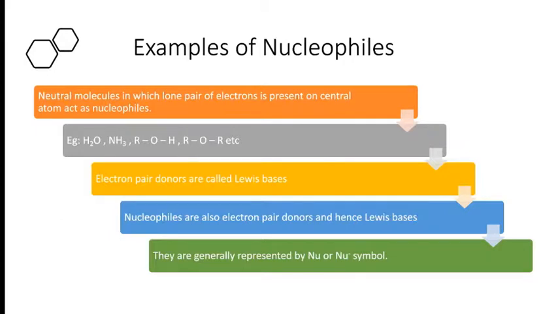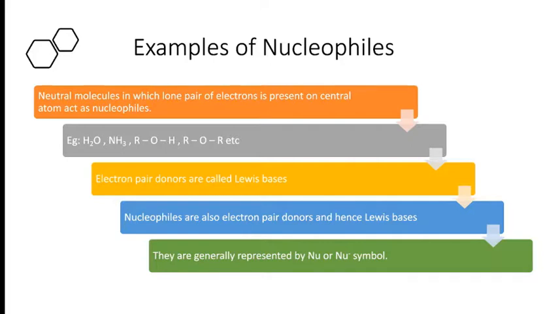Next, generally, we know that electron pair donors are called Lewis bases. Therefore, nucleophiles are also electron pair donors and hence they are called Lewis bases. We just now studied that electrophiles are Lewis acids, because Lewis acids are the substances which accept electrons or electron pairs.